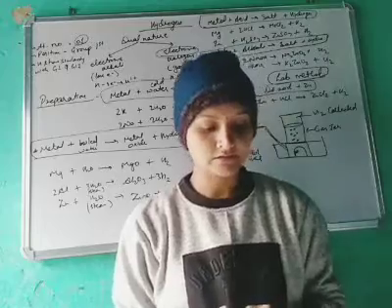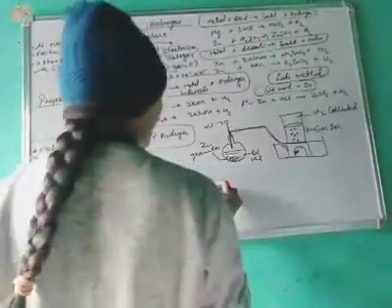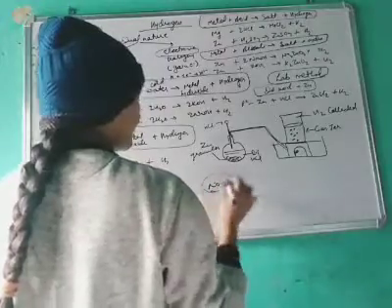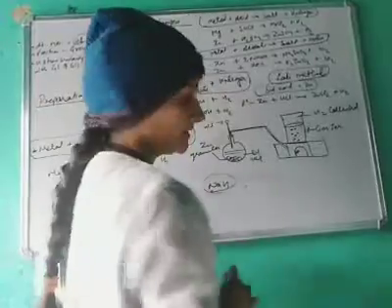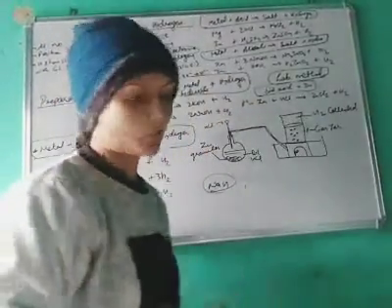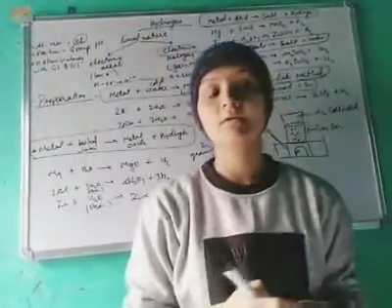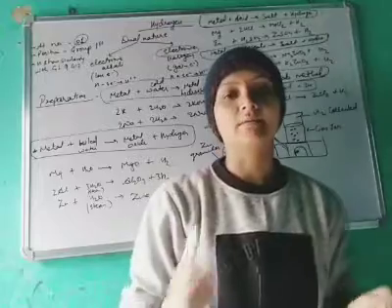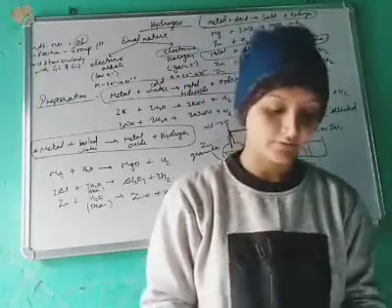It forms NaH, sodium hydride, and the covalent bond will be CH4. Hydrogen will form 4 bonds with carbon. So it can form an electrovalent bond as well as a covalent bond.